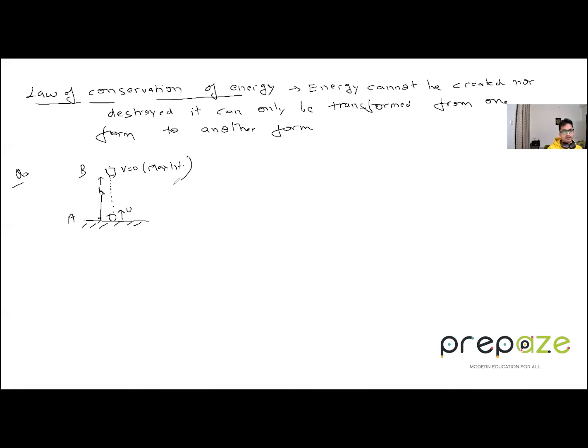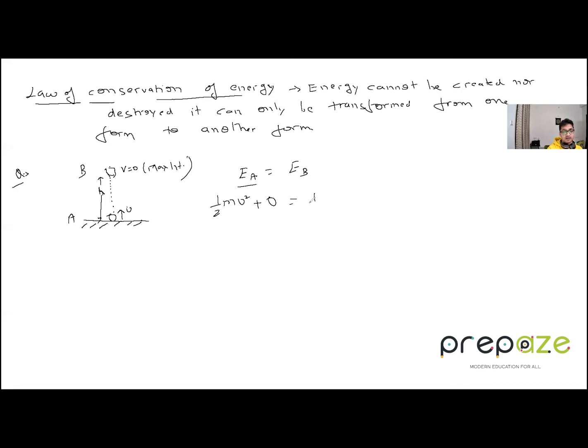It is always applicable. There are a few variations in this. We'll be discussing a few questions. So according to the law of conservation of energy, the energy at point A of the ball will be equal to the energy at point B of the ball. What is the energy at point A? At point A, it has a velocity, so it will definitely have half m u square. That is a kinetic energy. I told you that the gravitational potential energy at the ground we are defining by default as 0. So there is no gravitational potential energy.